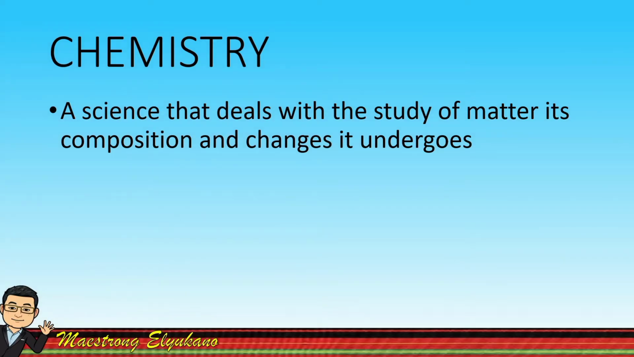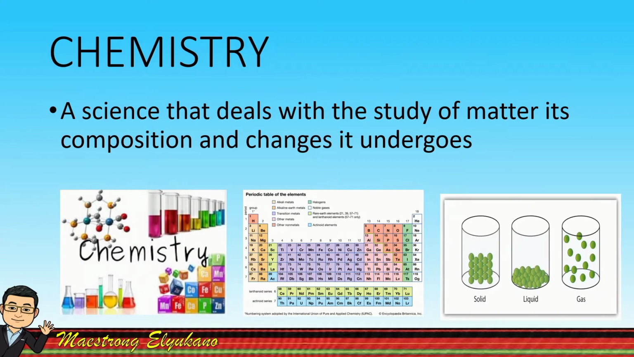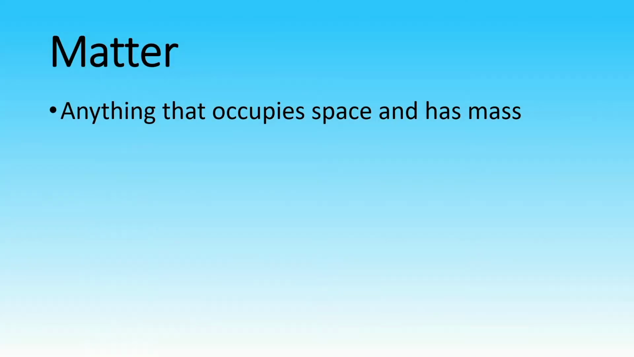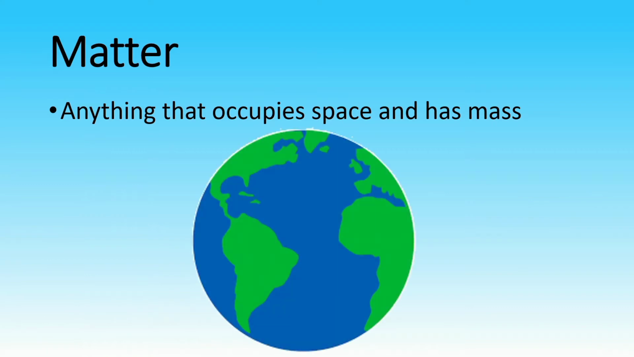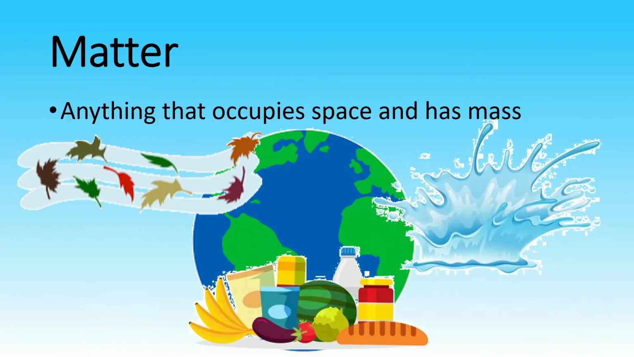Chemistry is a branch of science that deals with the study of matter, its composition, and the changes it undergoes. Matter is anything that occupies space and has mass. Earth is composed of different forms of matter. The air you breathe, the water you drink, and the food you eat are examples of matter.